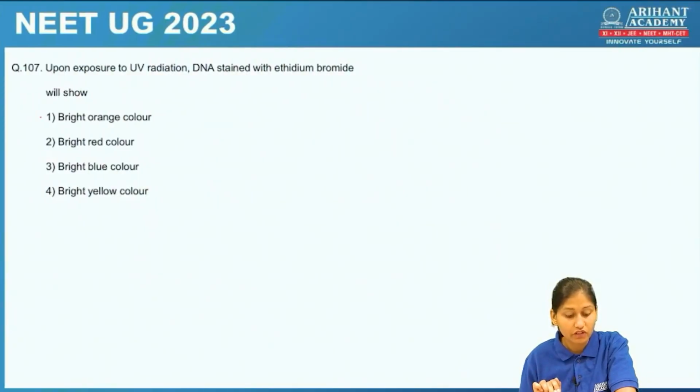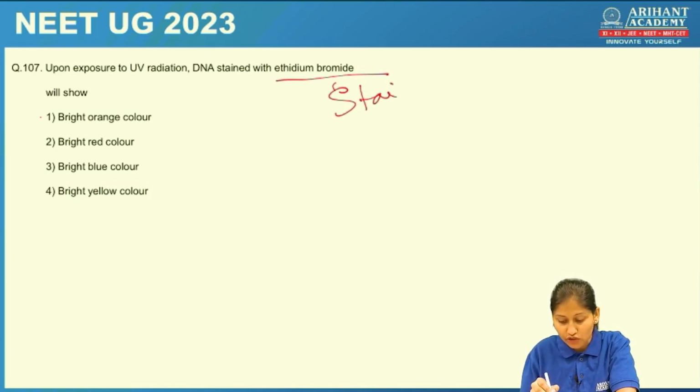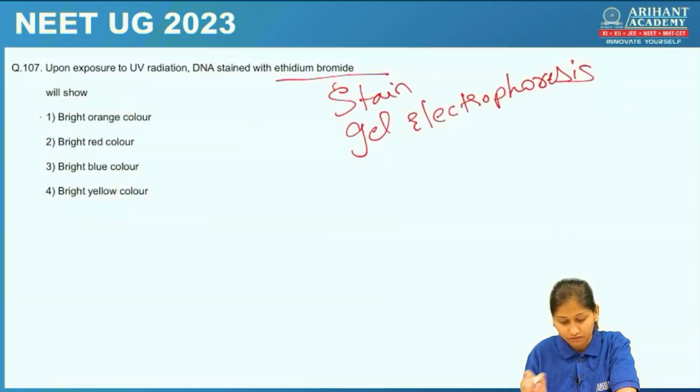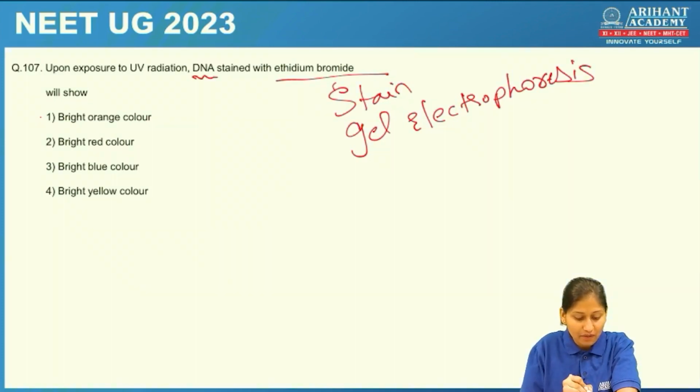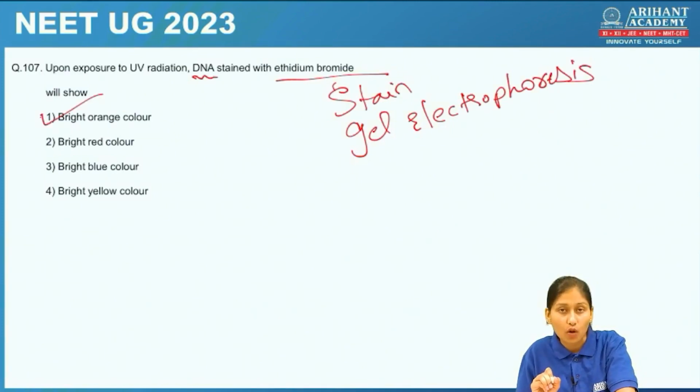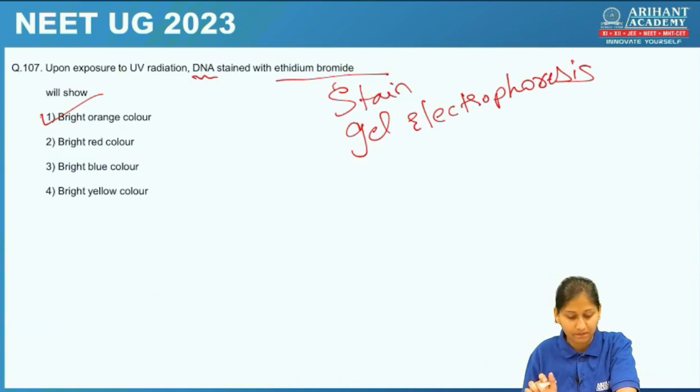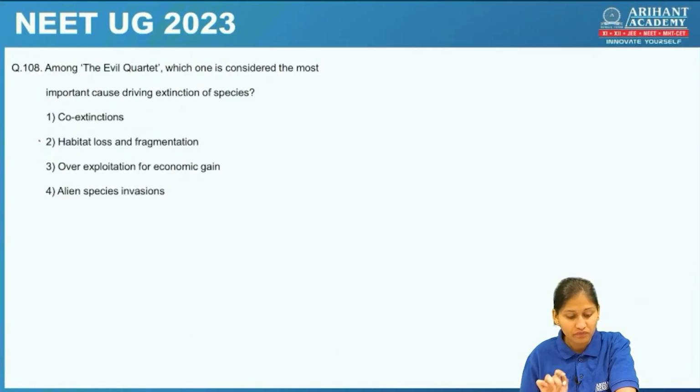Then next question: upon exposure to UV radiation, DNA stained with ethidium bromide will show. So ethidium bromide is a stain which is used in the gel electrophoresis. Okay, now when this ethidium bromide is used and DNA is seen under the UV light, bright orange colored bands of the DNA are observed. Okay, let's see the next question.